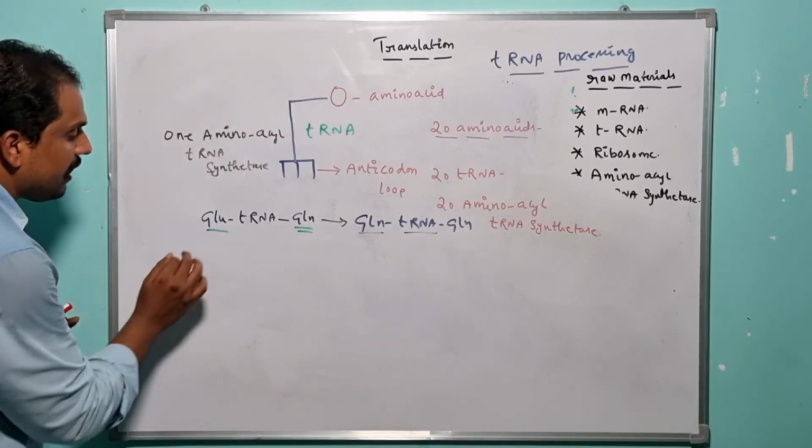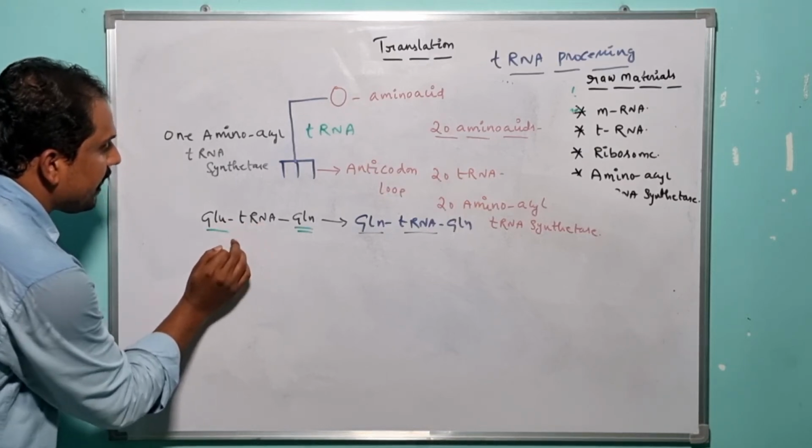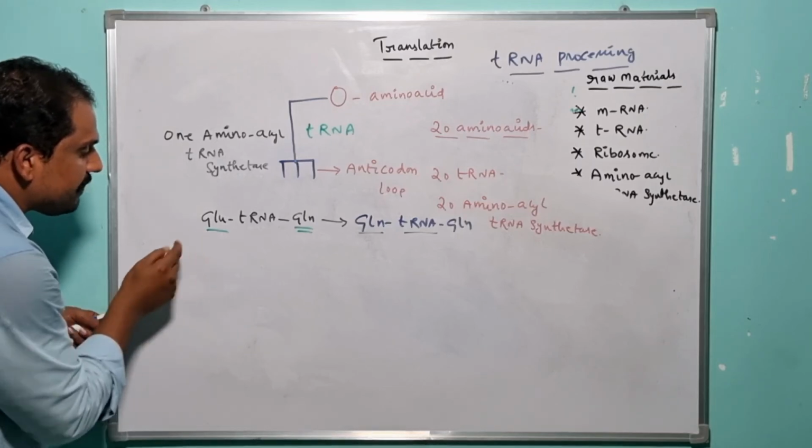So how is it possible? Once the glutamate amino acid was successfully recruited to the tRNA by the amino acid tRNA synthetase,